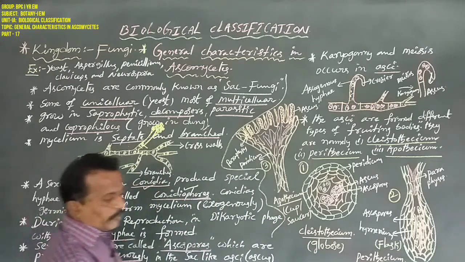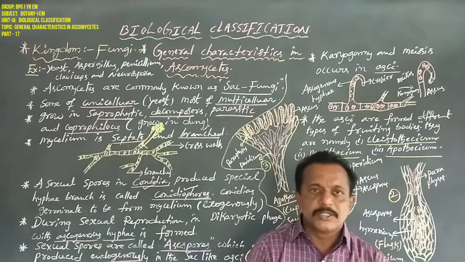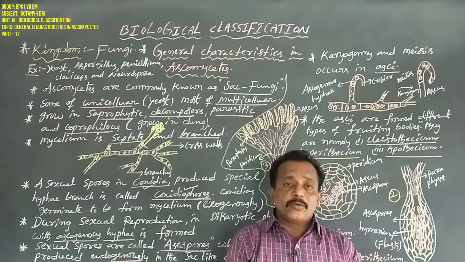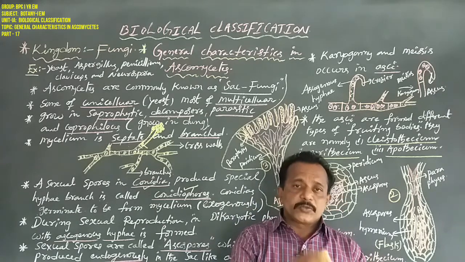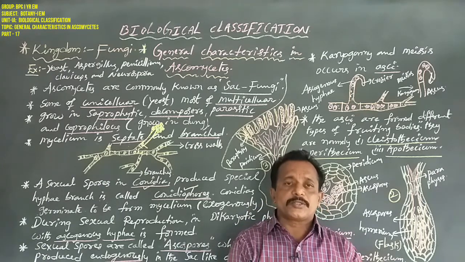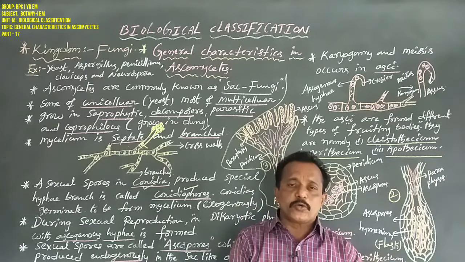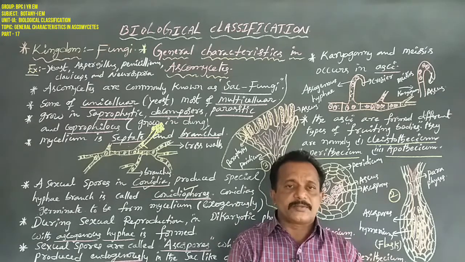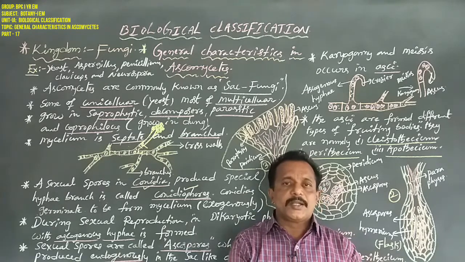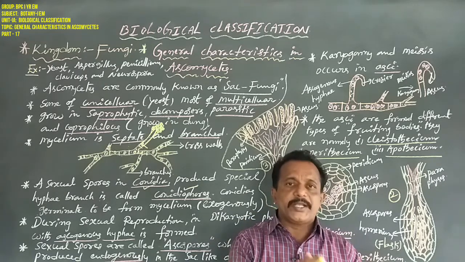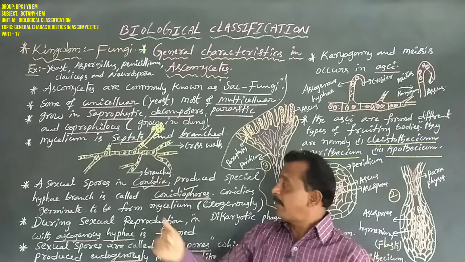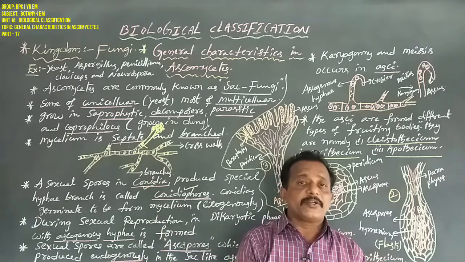There is no formation of zoospores and aplanospores, only formation of conidia. But in Phycomycetes, the sporangiophore and sporangium produce one type of sporangiospores, called zoospores and aplanospores. But in Ascomycetes, the conidiophore develops conidia, not zoospores, not aplanospores. Conidia are aplanospore-like. Why? Because they do not have flagella. This is also one type of aplanospore, not having flagella.